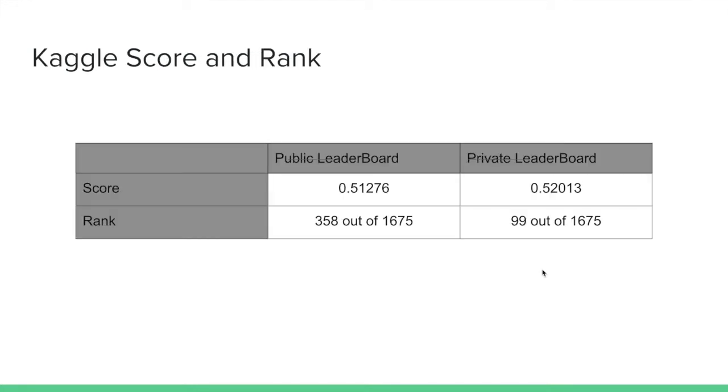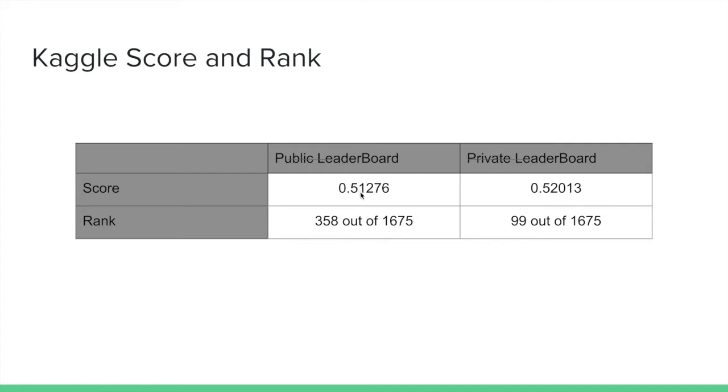So let's talk about the Kaggle score and ranking. We did well in the private leaderboard compared to the public. We got the score of 0.52013 in private, getting the ranking 99 out of 1,675.